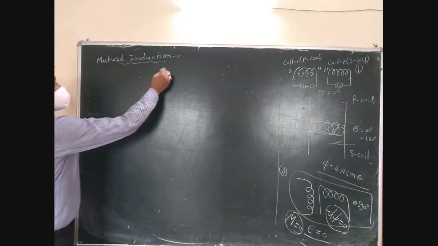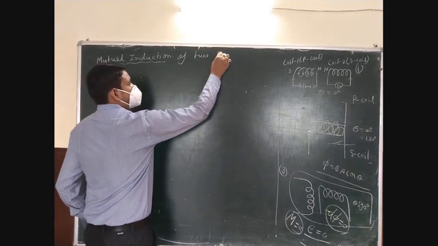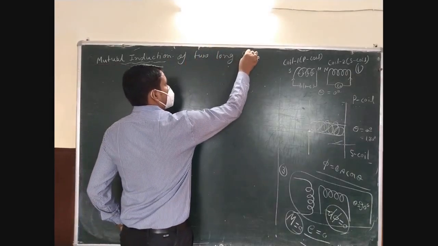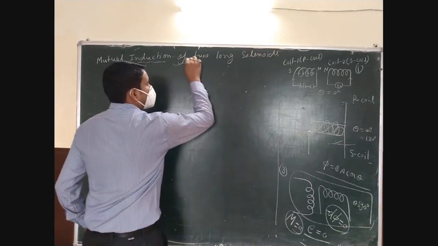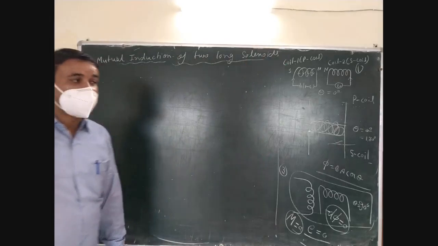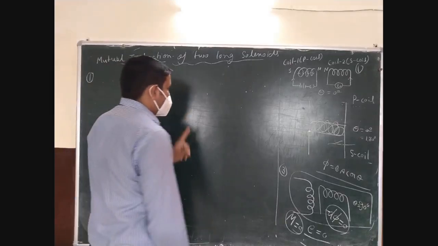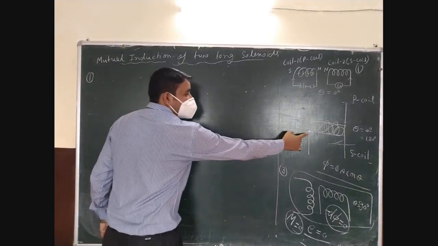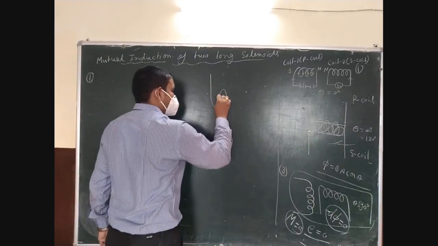Mutual inductance of two long solenoids. Most important. Okay. Now here I am using this particular diagram. Just see.